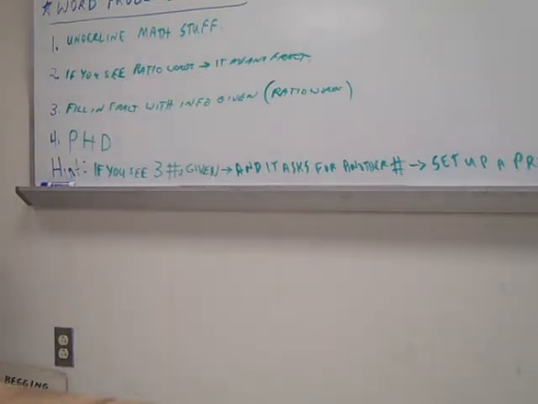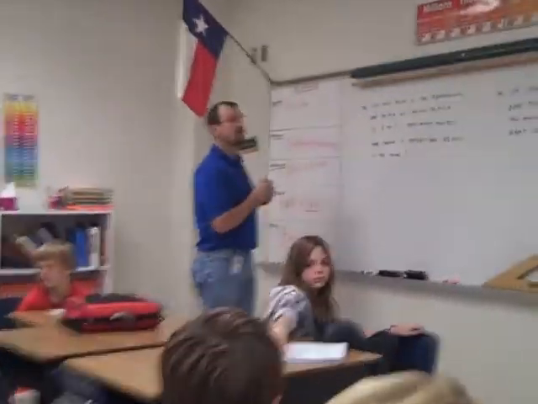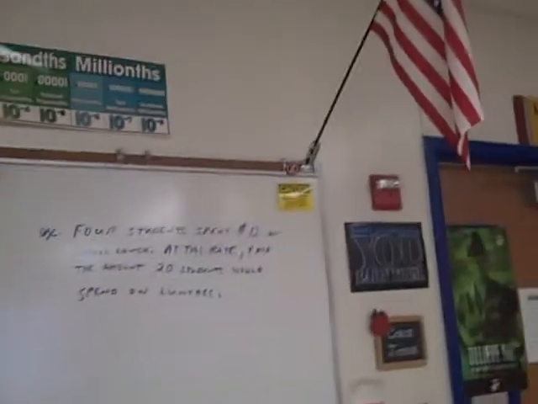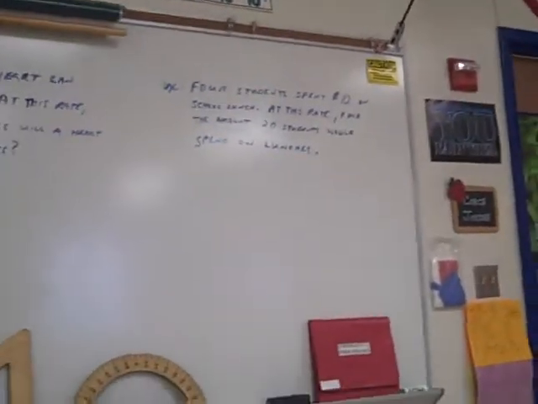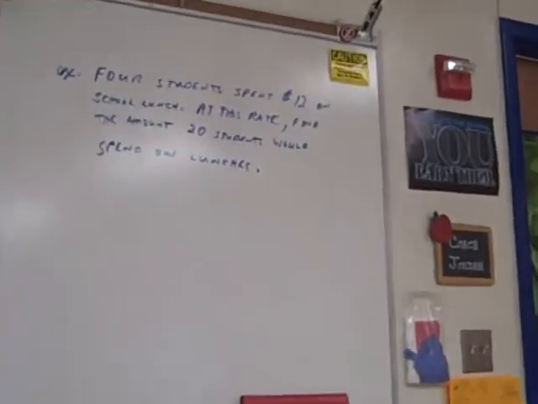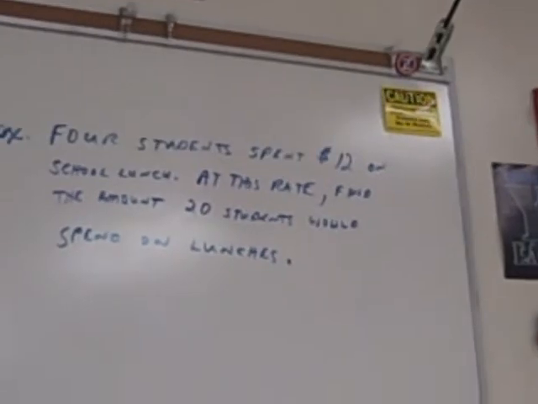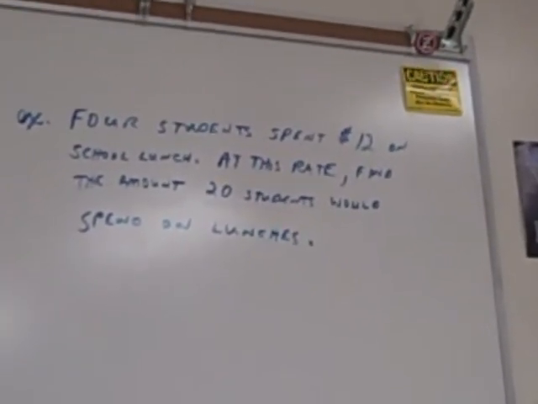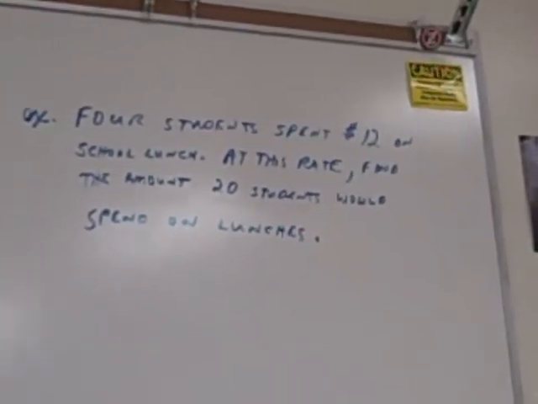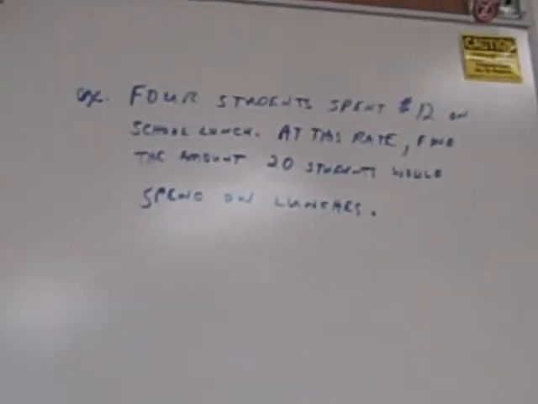Let's see what happens over here. Read it to me. 4 students spent $12 on school lunch. At this rate, find the amount 20 students will spend on lunches. What'd you see? 3 numbers.